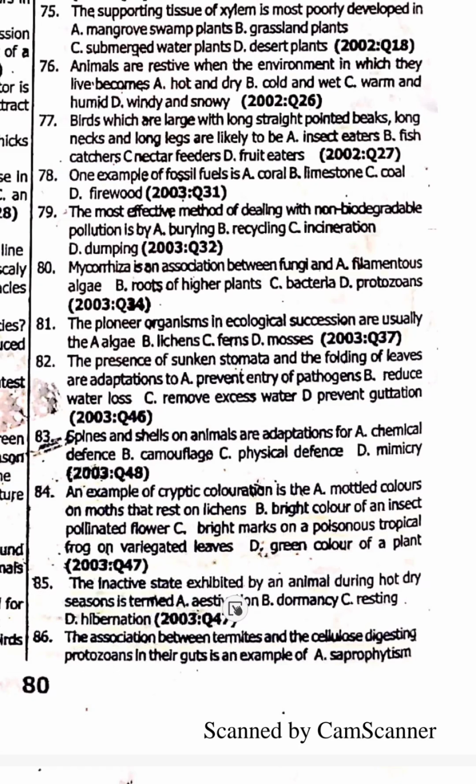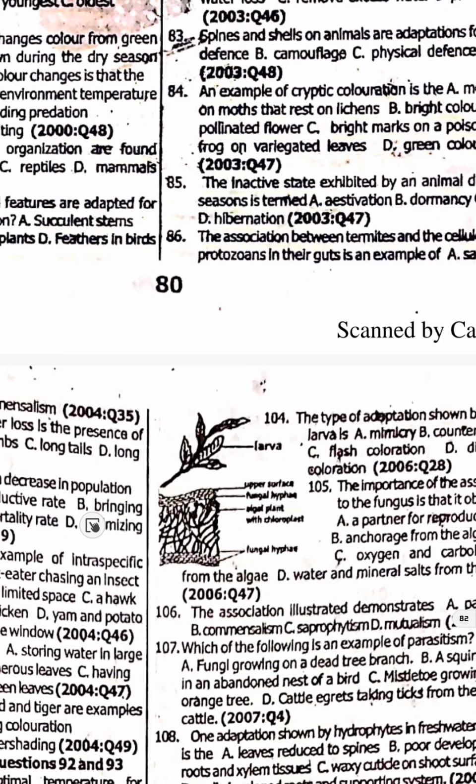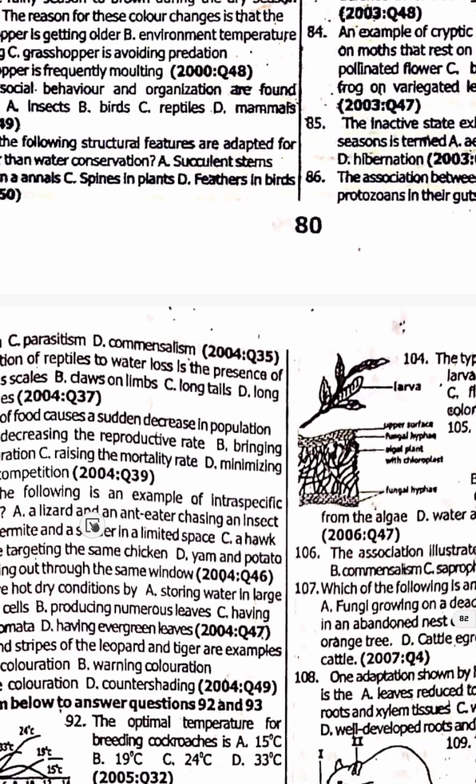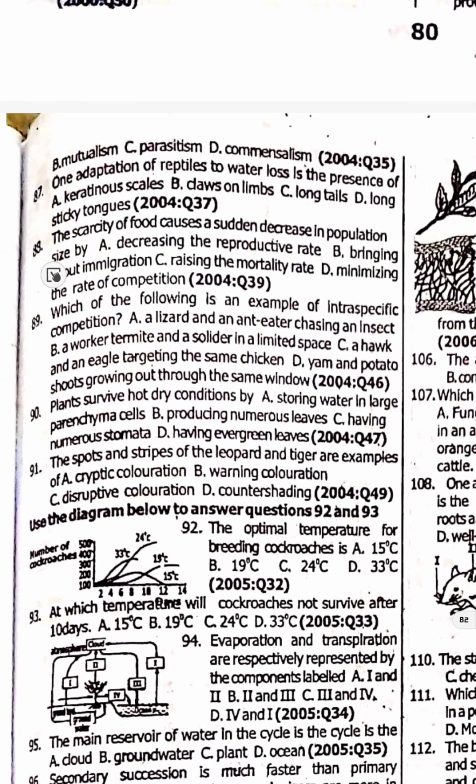85, the inactive state exhibited by animal during the hot season. 85 now A, aestivation. I'd already talked about aestivation and hibernation before. 86, the association between termites and the cellulose digesting protozoa in their gut is an example of mutualism. 87, one adaptation of reptiles to water loss is the presence of. 87 is option A, keratinous scale.